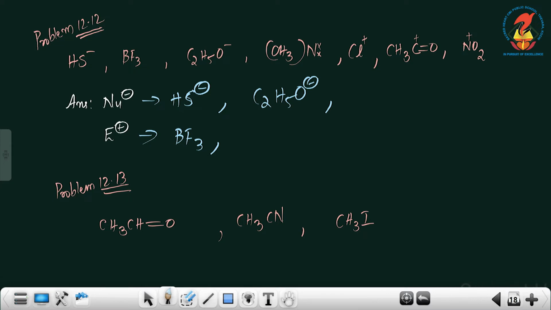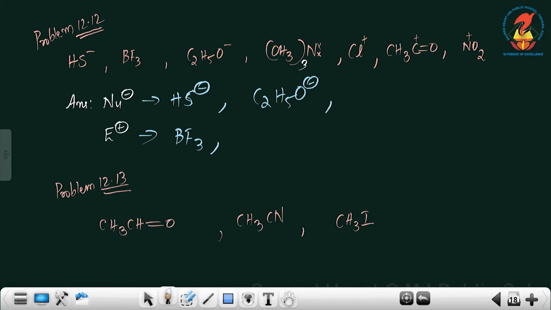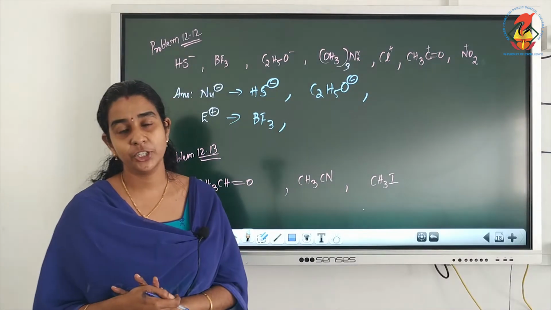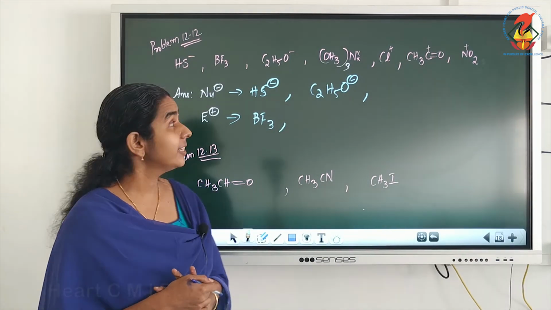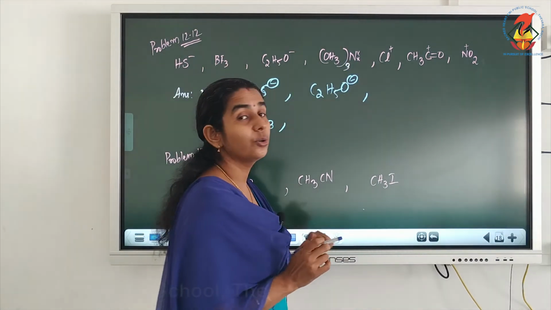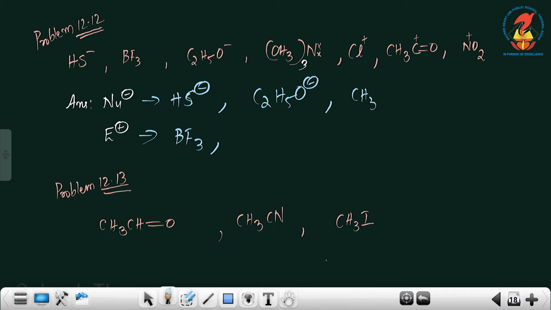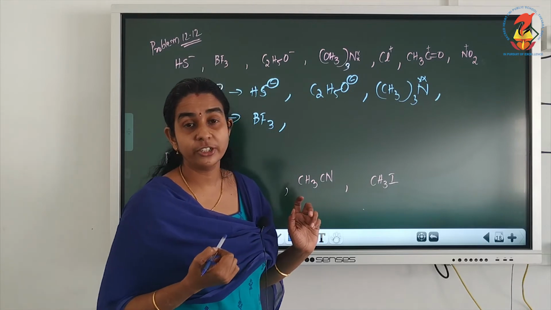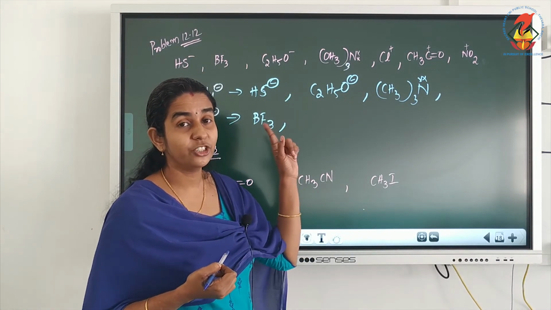Then (CH3)3N. It is a neutral species given, isn't it? So first we have to check whether there is any lone pair. Yes, there is a lone pair on nitrogen here, so that also will be electron rich. So for (CH3)3N, the justification is the presence of a lone pair on nitrogen. Note down the justification for each and every molecule.